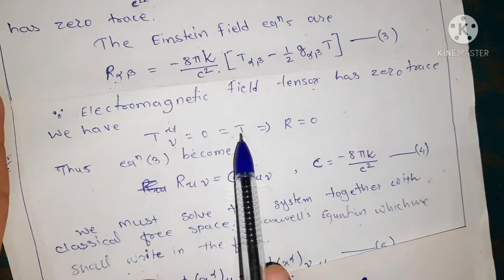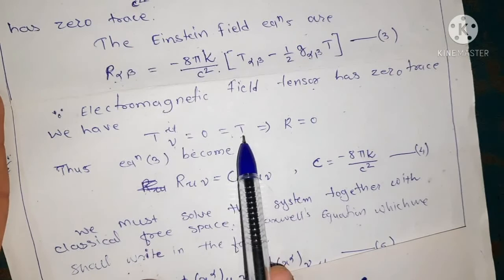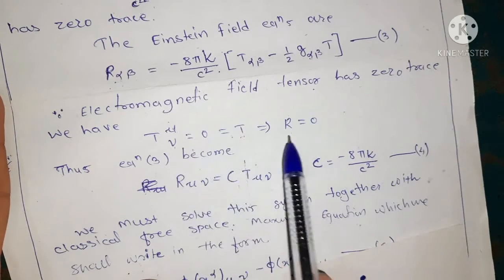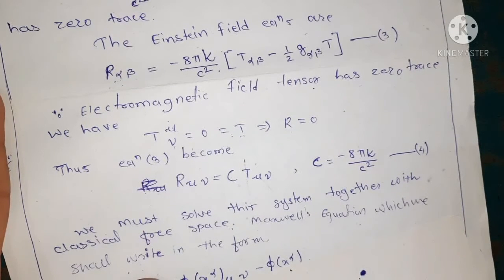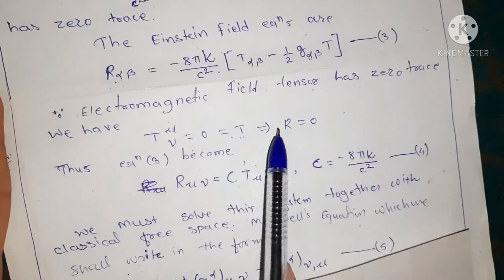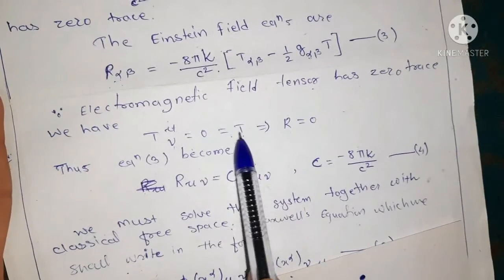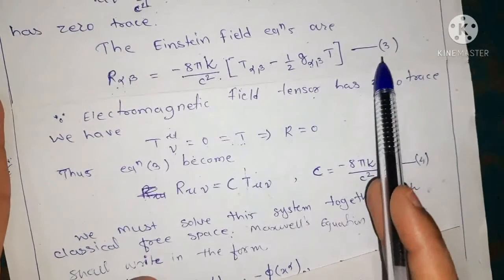Okay, because when the energy momentum tensor is 0, what does it mean? We have no matter distribution, and if there is no matter distribution, that is, our field is empty, and for the empty field equation we have R equal to 0.